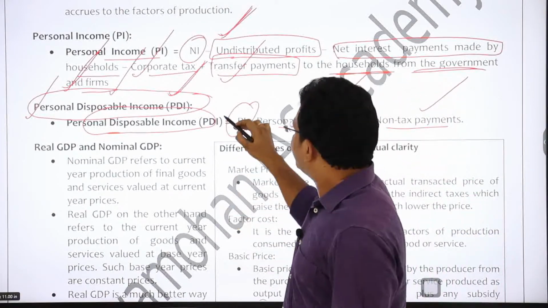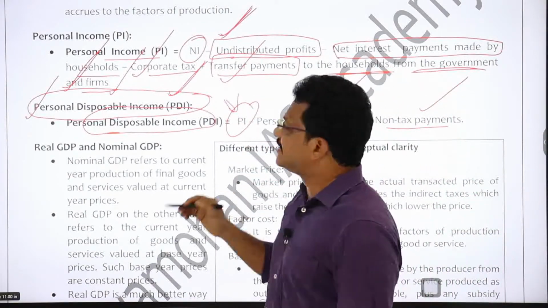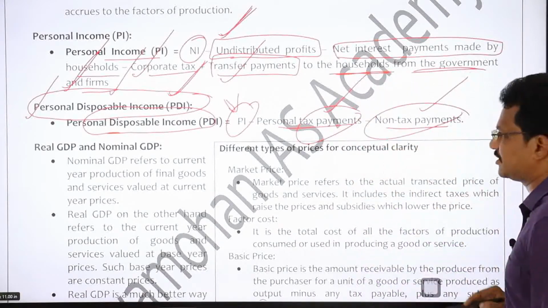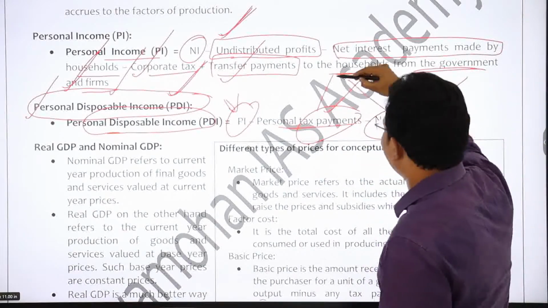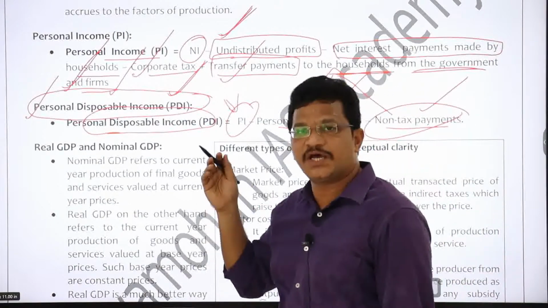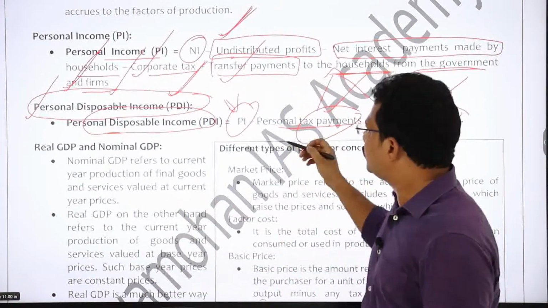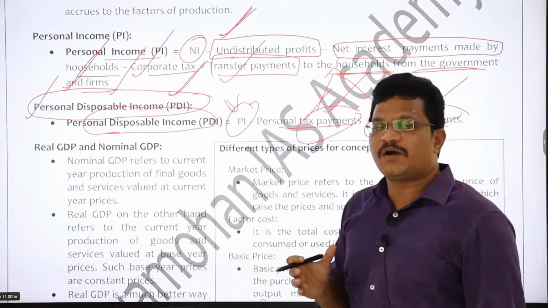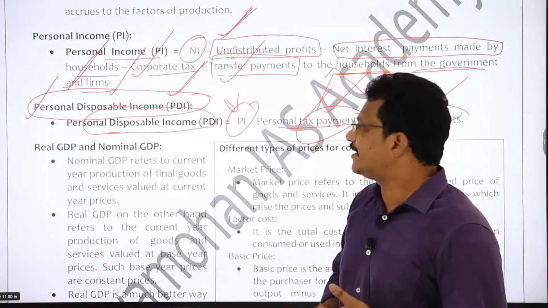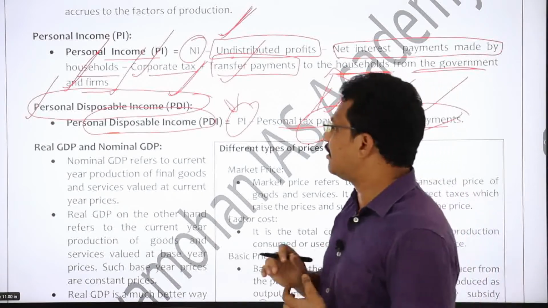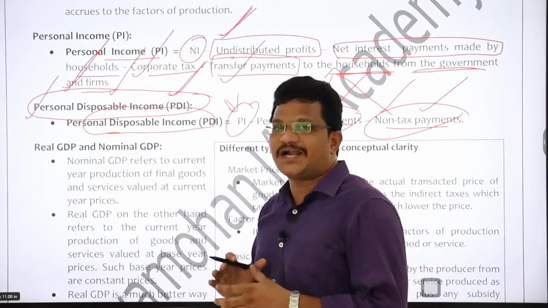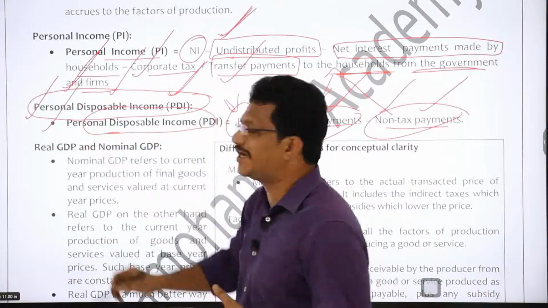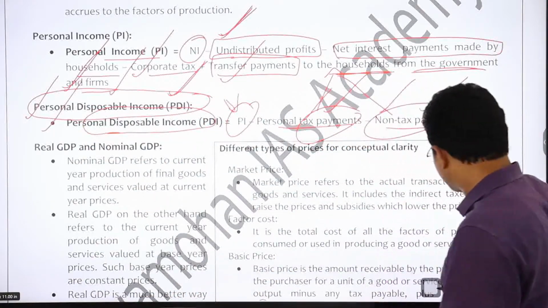See, the personal income which is with the citizen also includes tax payments and non-tax payments, which he has to ultimately pay to the government authorities. If you remove the personal tax payments and non-tax payments, then whatever amount the person has is with his discretion, and he can spend that amount as he wishes. That is the real personal disposable income that a person has, right?